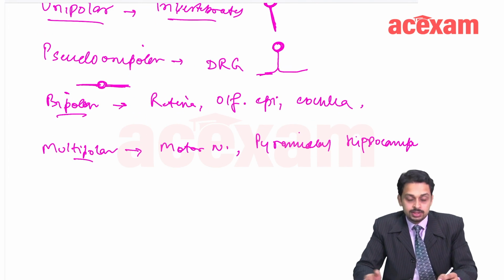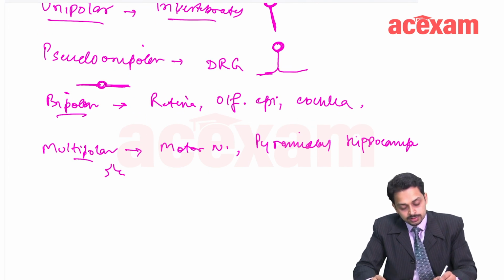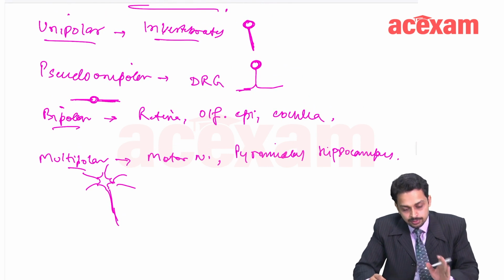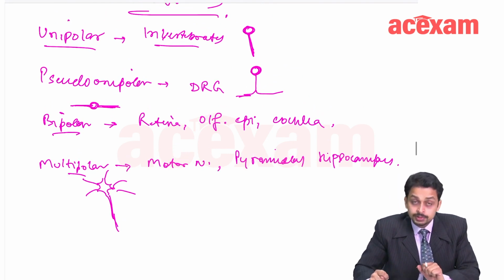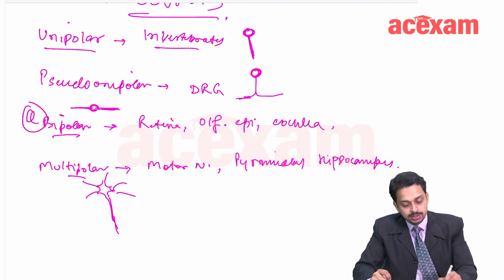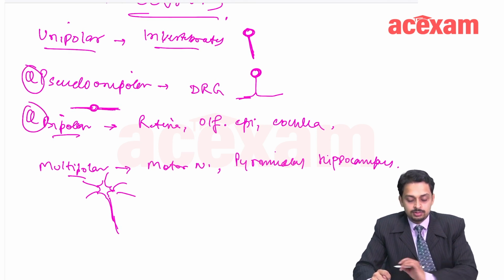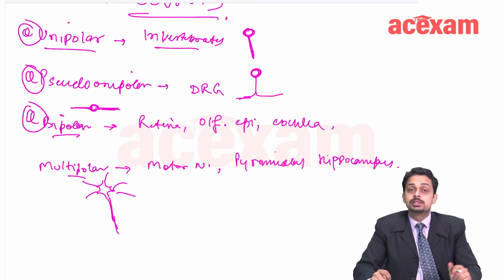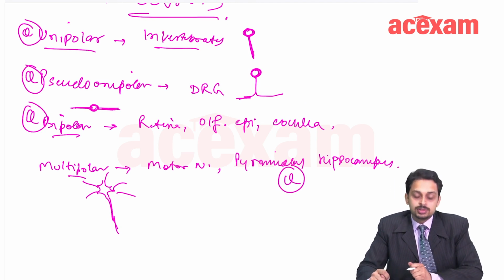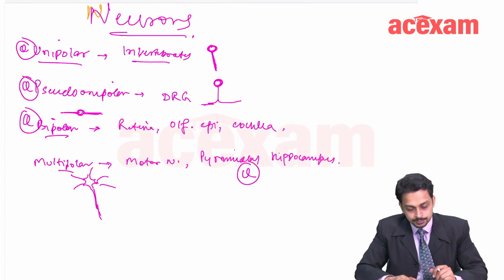Multipolar, the example which I told you, has one axon and multiple dendrites. So these are the types of neurons. Questions have already been asked multiple times on these, and hippocampal pyramidal cells are multipolar cells. Multiple questions have come.